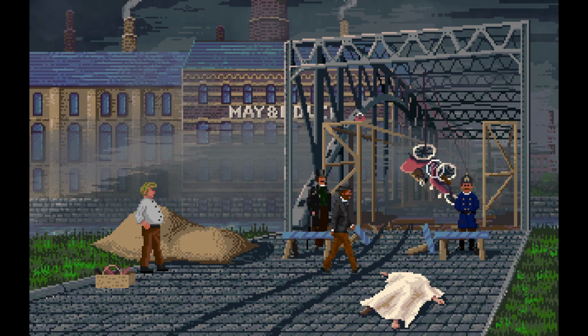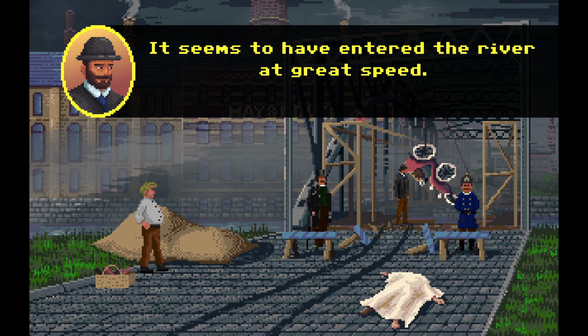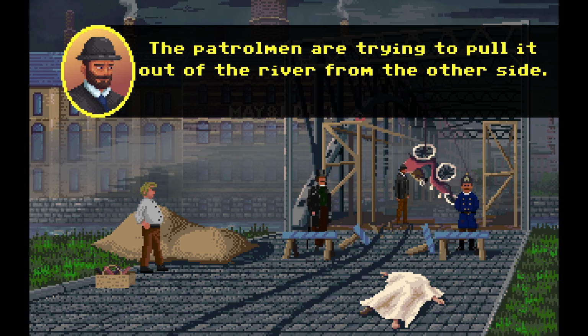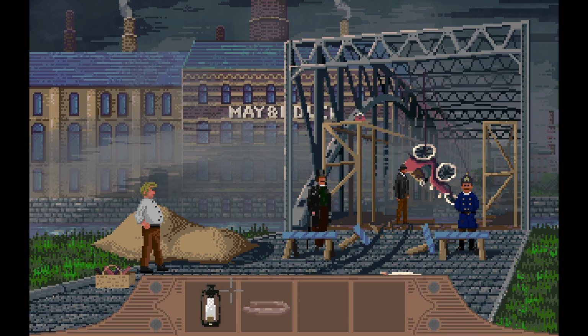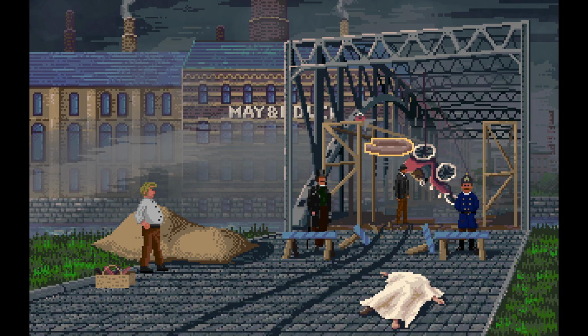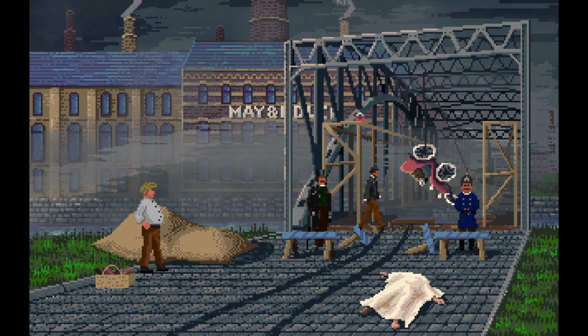Okay, look at the vehicle. The motor vehicle is done for. It seems to have entered the river at great speed. Patrolmen are trying to pull it out of the river from the other side. Can I... Imagine that! Oh, well, I can't use the band.